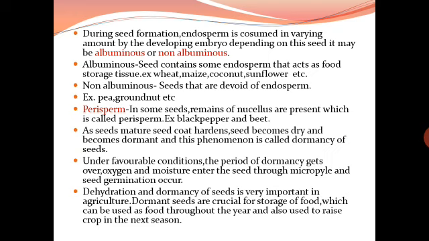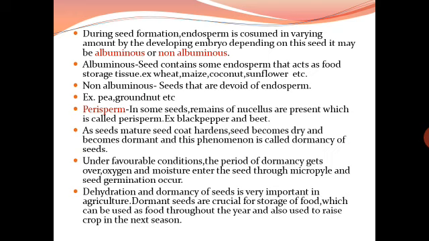Albuminous seeds are those in which some endosperm that acts as food storage tissue is retained, for example wheat, maize, coconut, sunflower, etc. Non-albuminous seeds are devoid of endosperm, for example